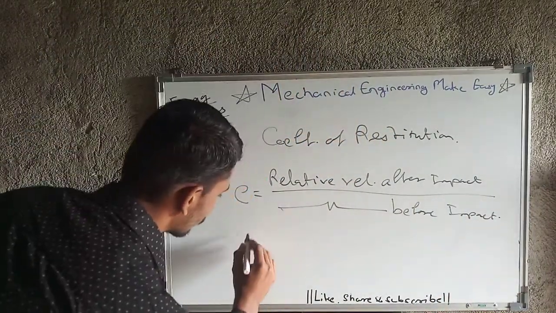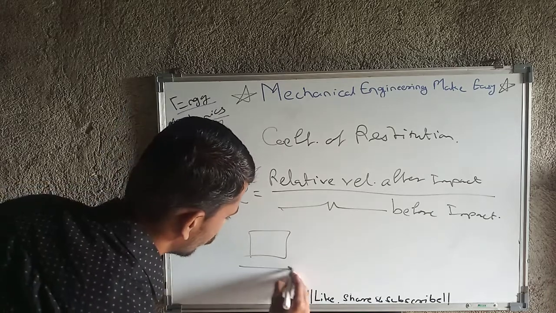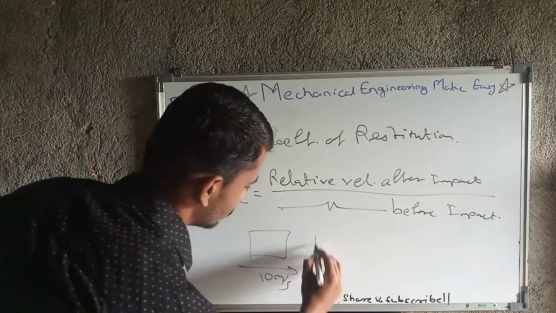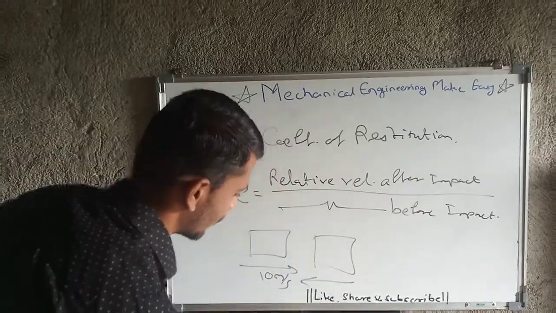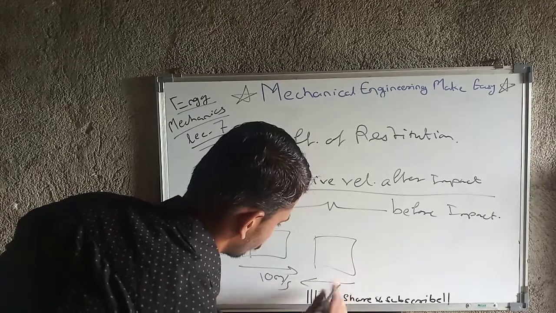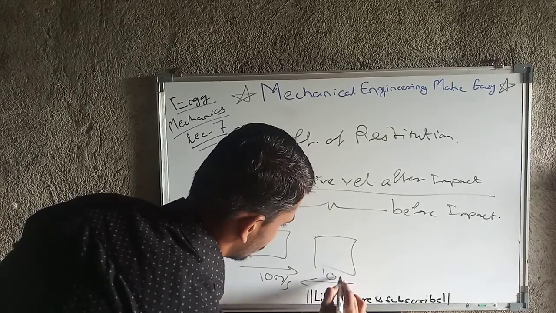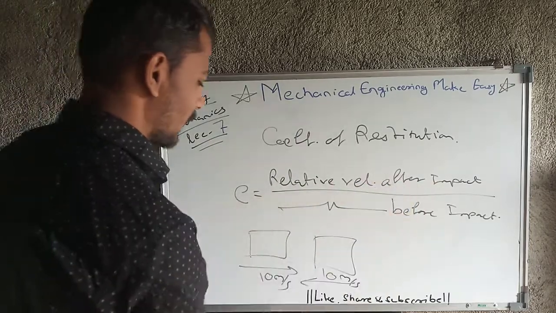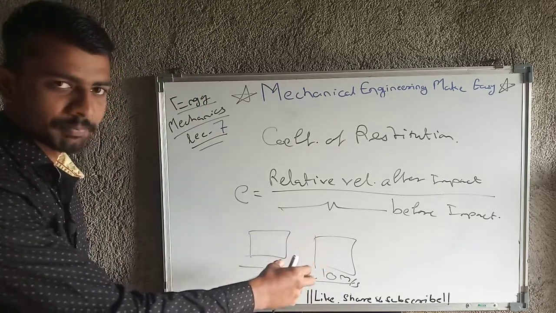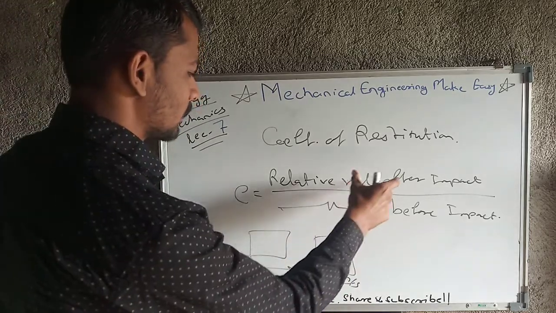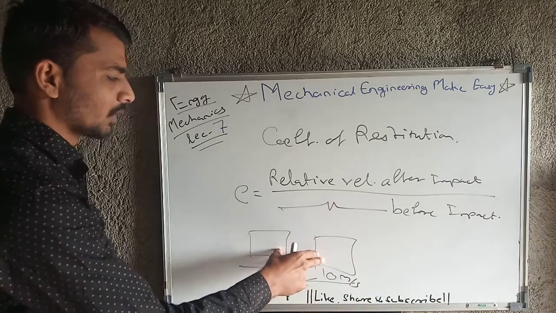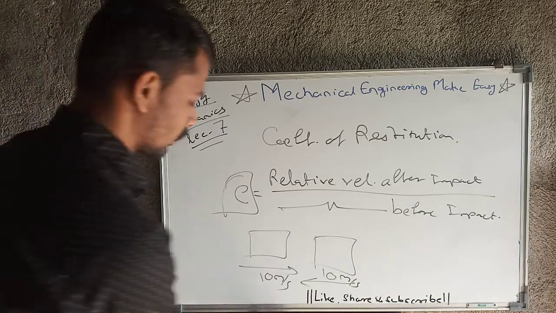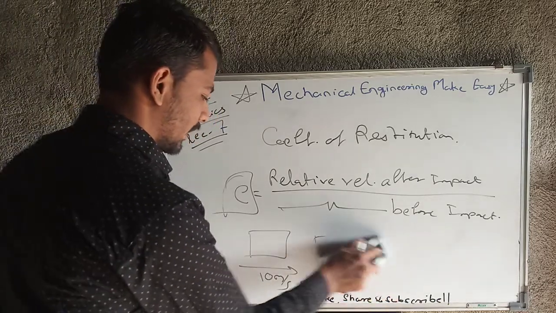For example, if this is one body which is moving in this direction with velocity, for example 10 meter per second, and this is another body which is moving in the opposite direction with a velocity of, for example, again 10 meter per second. So what will happen, the relative velocity after impact and relative velocity before impact. Before impact, what is the relative velocity here, and after impact, what is the relative velocity here, that we need to calculate, and depending on those velocities, the coefficient of restitution is there. Okay, so this is the basic of that.